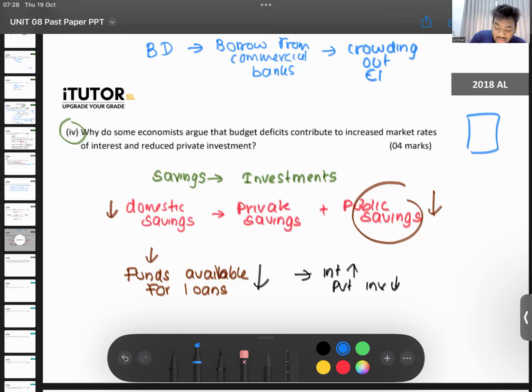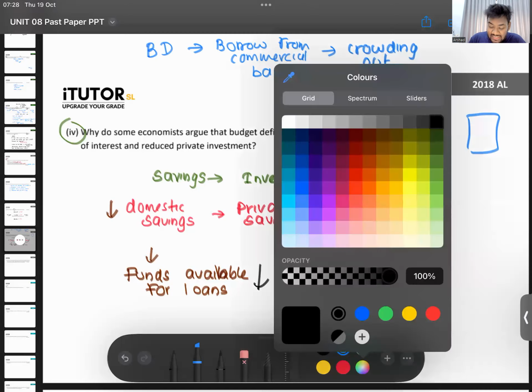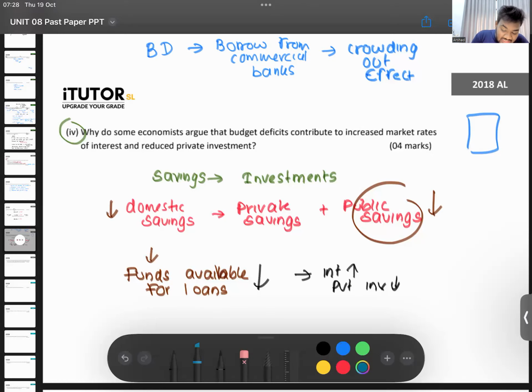When the government comes and borrows money from the commercial banks, what does it lead to? It leads to a decrease in the funds available for loans. So now there is very little money available for loans.